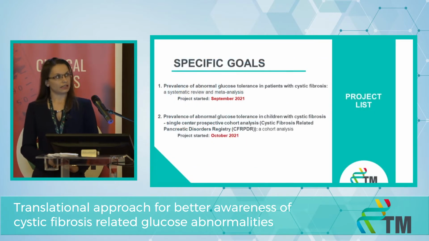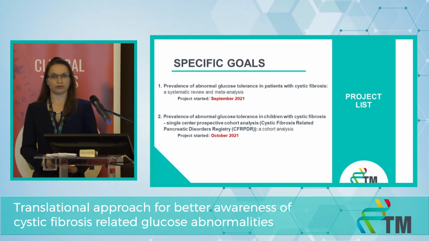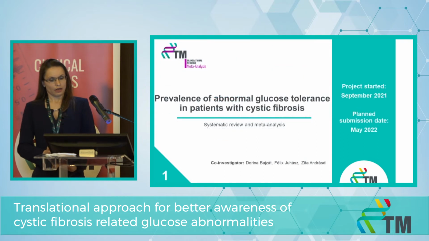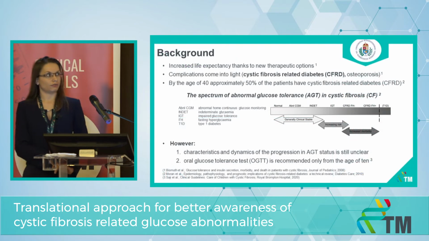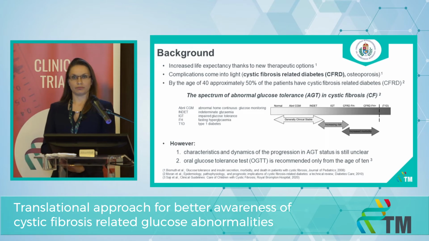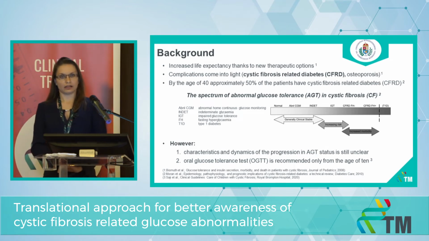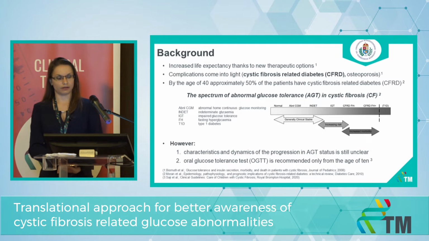To estimate the significance and to assess the prevalence of abnormal glucose tolerance in the cystic fibrosis population, we are conducting cohort analysis and meta-analysis. With the meta-analysis, we would like to know the prevalence of abnormal glucose tolerance in patients with cystic fibrosis. The life expectancy of patients with cystic fibrosis has increased in the past decades thanks to new therapeutic options. Therefore, complications that need time to evolve have come into light, such as osteoporosis or cystic fibrosis-related diabetes.